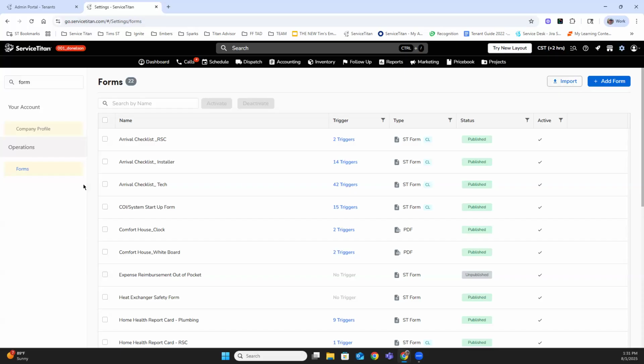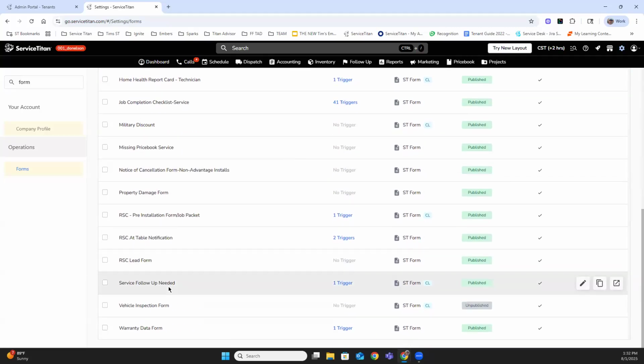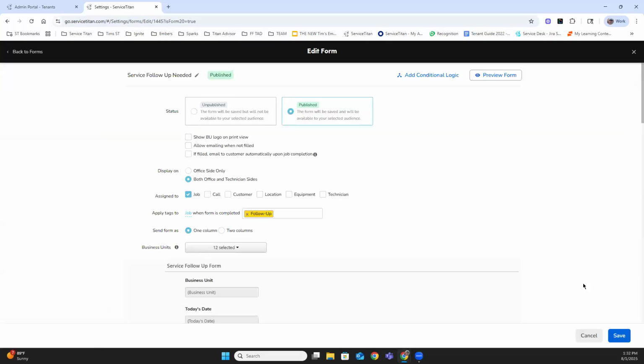And so when we add conditional logic, we create efficiency. We simplify this process by hiding questions that you don't need unless a specific answer is given. And so let's talk about that in the actual form. Let's go to one of my forms here. Let me pick one. Let's go down. Let's do this service follow-up needed. I can see that I already have added conditional logic in this. So let's just open this up and take a peek at it.